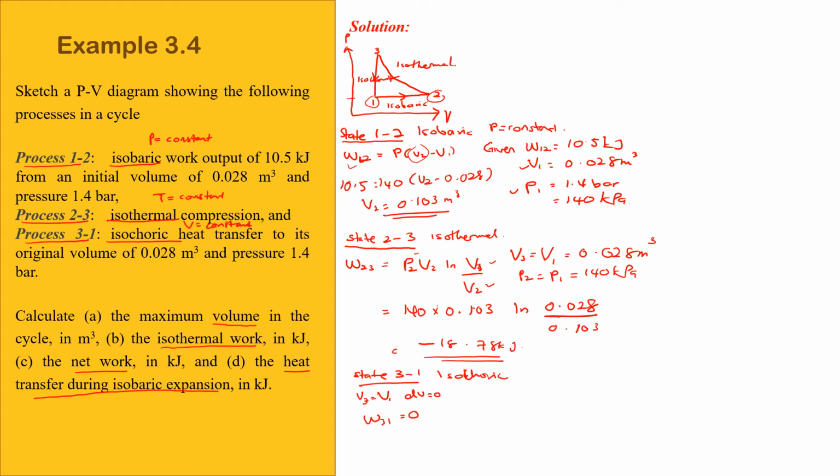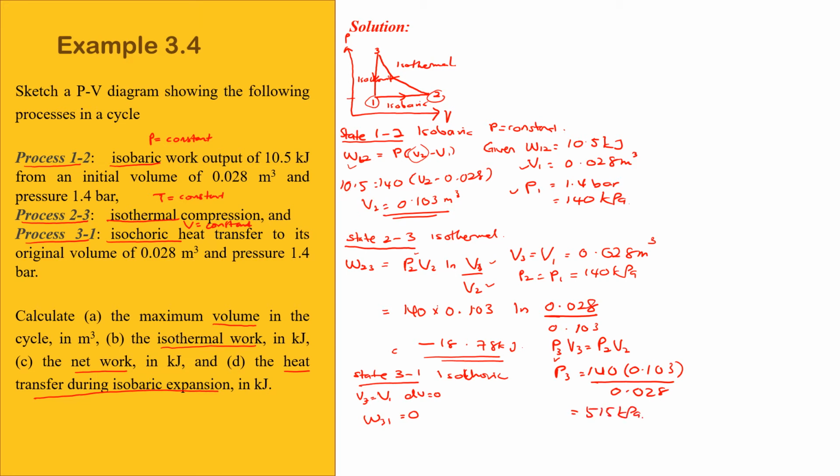So daripada state 3 ni, nilai apa yang kita ada sebelum daripada ni? Kita tak ada nilai P3 kan? So macam mana kita nak cari nilai P3? So nilai P3 sebenarnya kita boleh dapat daripada gas law untuk isothermal condition. Di mana dekat isothermal, P3 V3 is equal to P2 V2. Okay. So akan dapat nilai P3. So P3 adalah sama dengan 140 darab dengan 0.103 over 0.0228 iaitu 515 kilopascal. Okay.